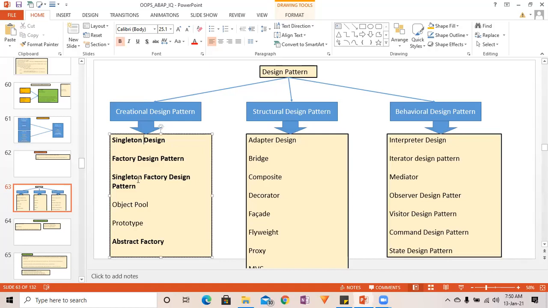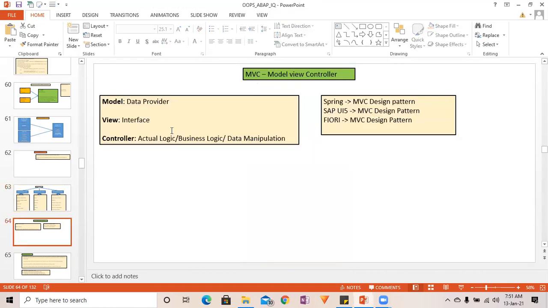The easiest ones are those which come under creational and structural. Behavioral ones require a lot of effort to understand. Okay, we'll cover some of the design patterns just from the interview point of view, some basic idea, so you will feel comfortable while giving the interview.